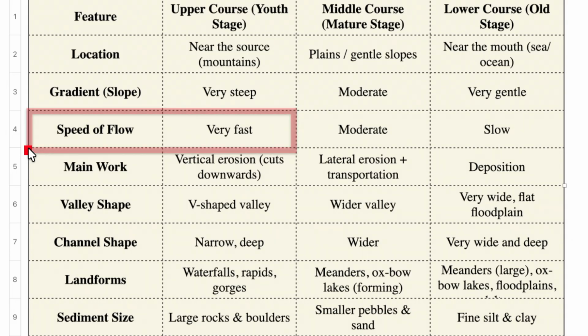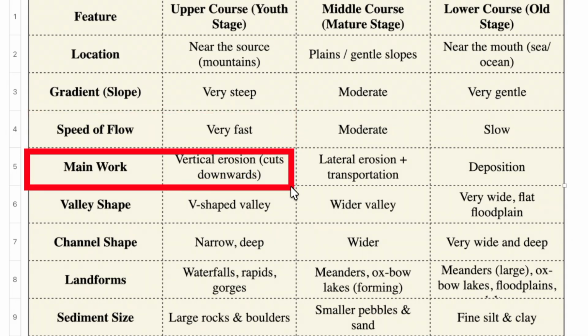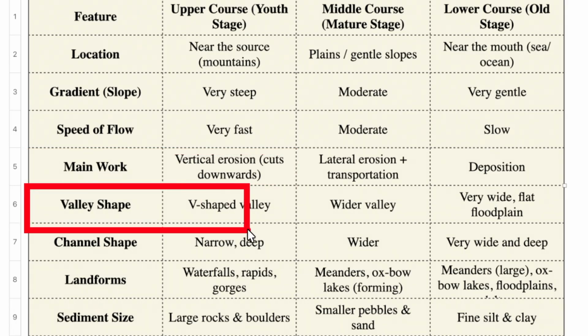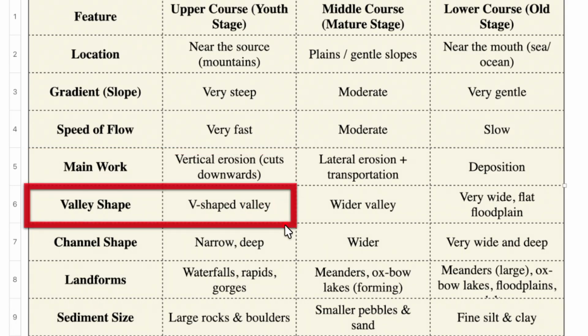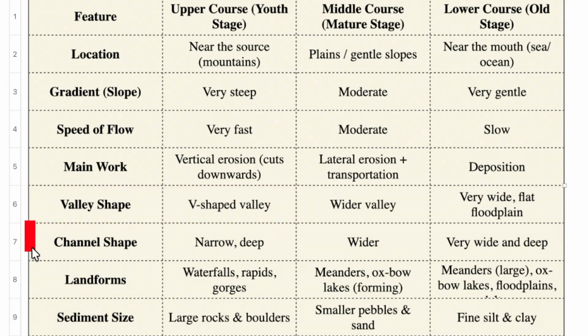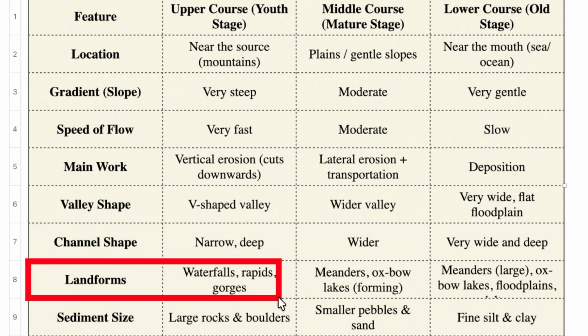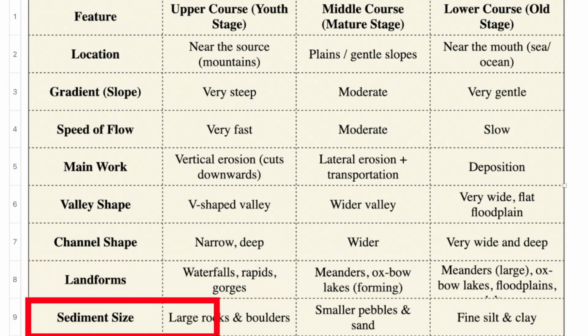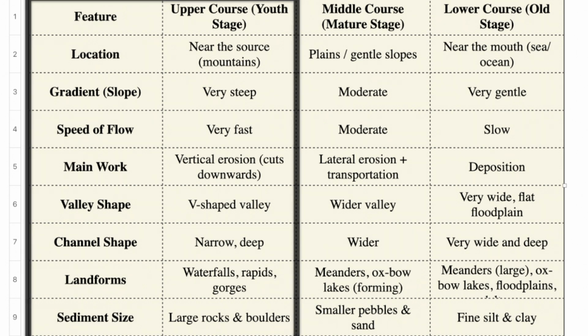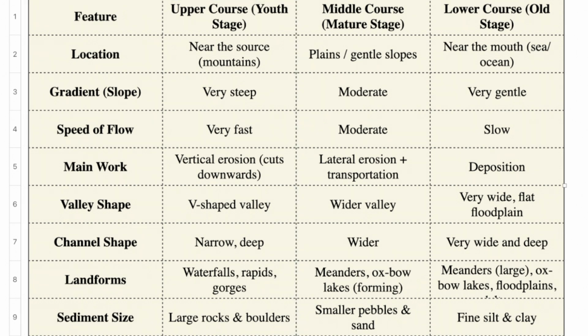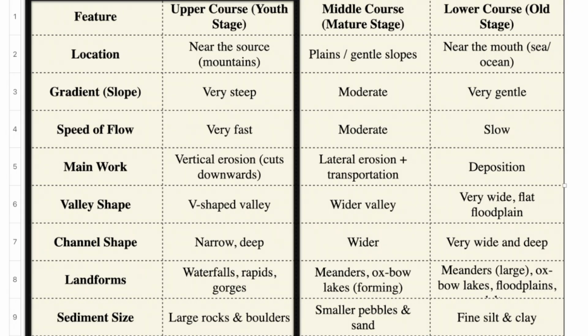Because of this high energy, the river mainly cuts the land vertically. This is called vertical erosion or cutting downwards. As a result, the river forms narrow, deep channels and V shaped valleys. Landforms like waterfalls, rapids, and gorges are common here. The river carries large rocks and boulders. An example for this is the Upper Ganges in the Himalayas.